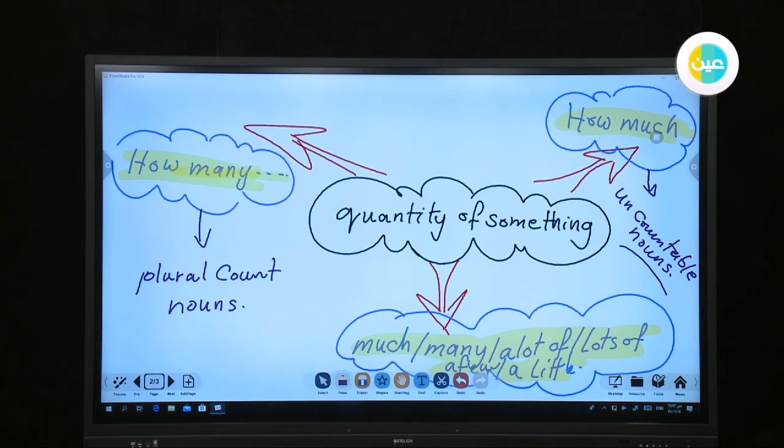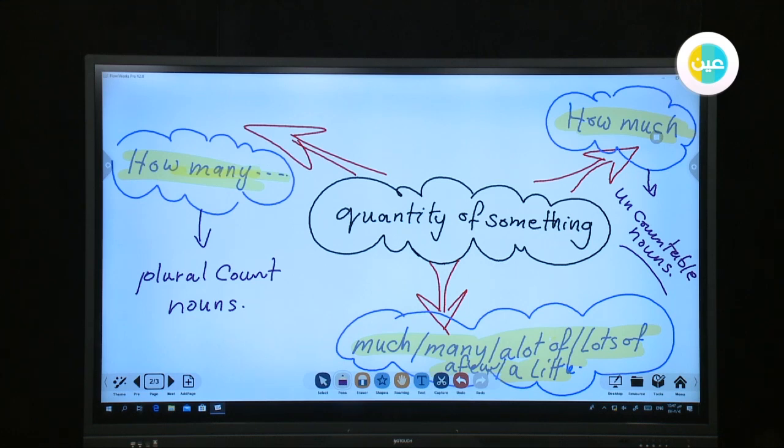Let me check the questions below. They give you: number 1, how much do you exercise? Number 2, how much water do you drink? Number 3, do you eat junk food? Number 4, how much fruit do you eat? And number 5, how often do you go to the doctor?